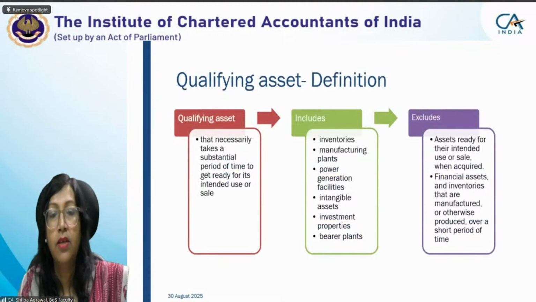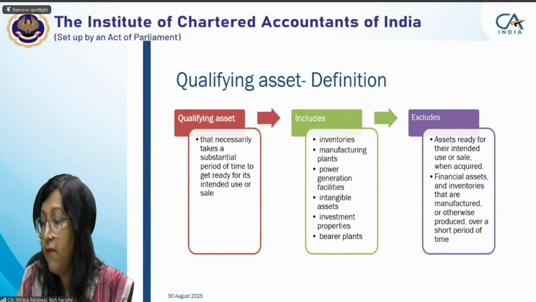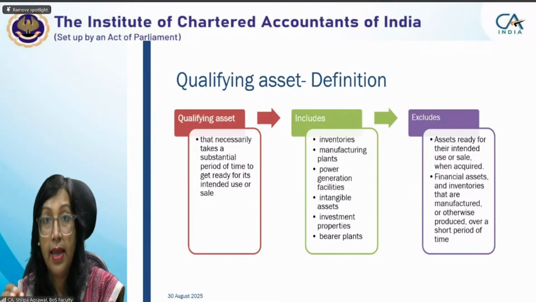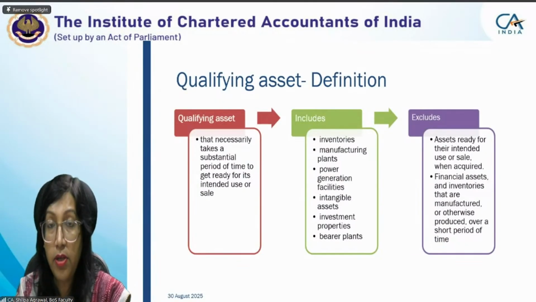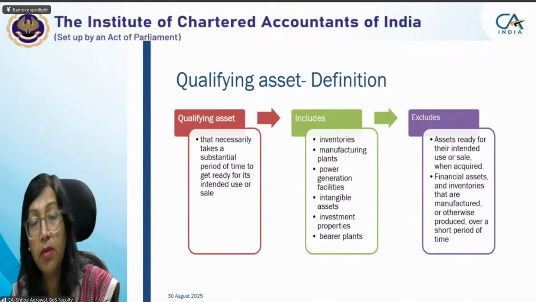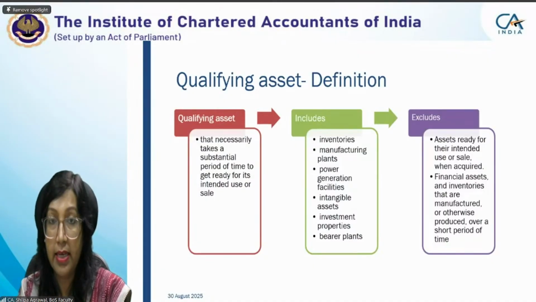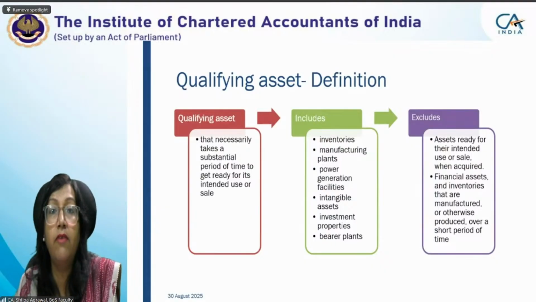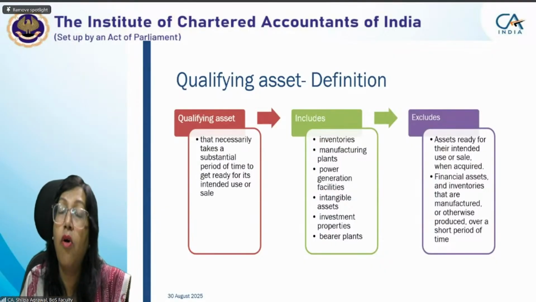Okay. So right now we have to discuss what is a qualifying asset. Qualifying asset has three parts. Any asset which is ready for use will not be considered a qualifying asset because it is not taking any substantial period of time for its construction, production, or acquisition.